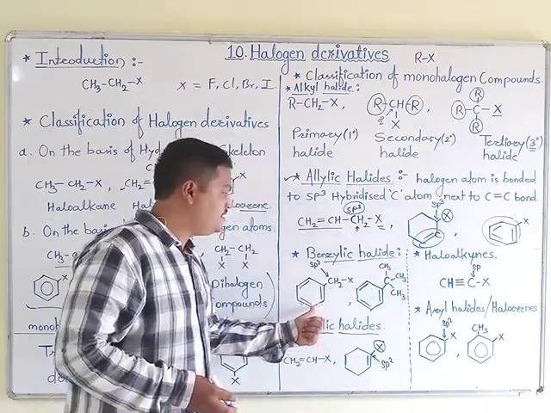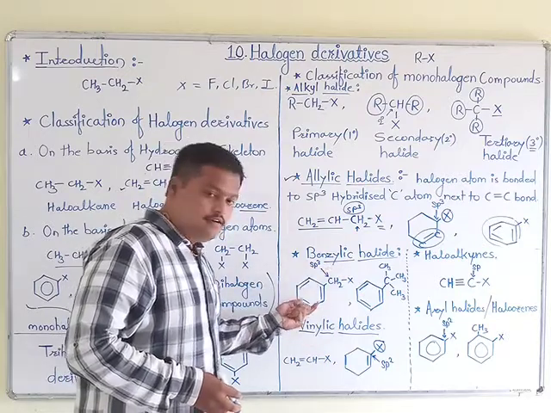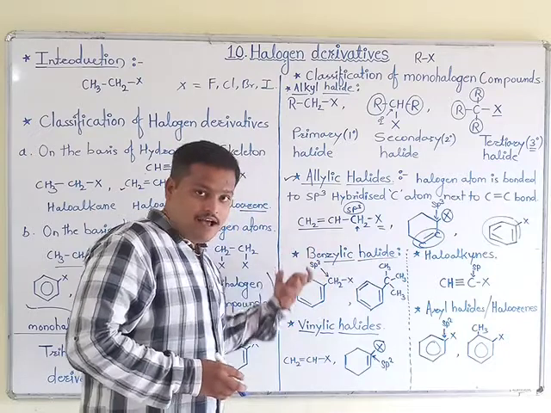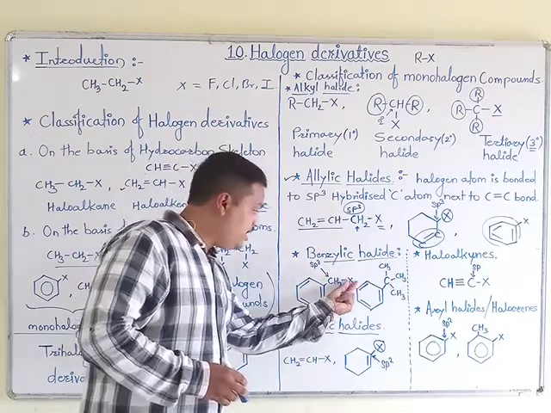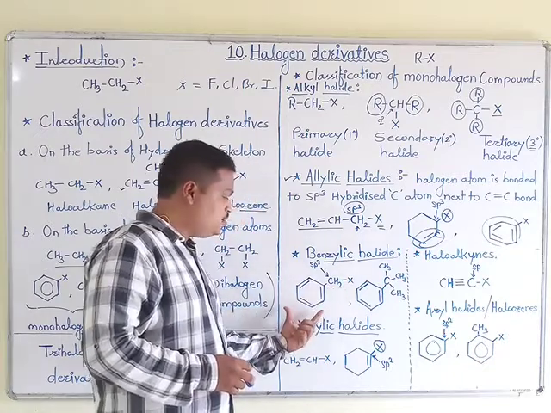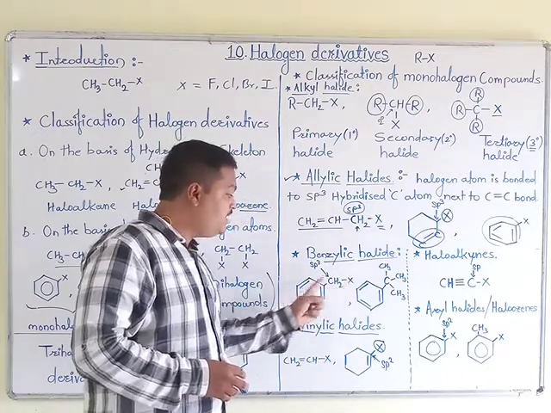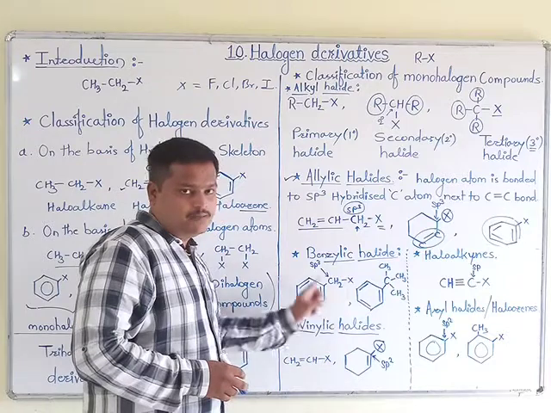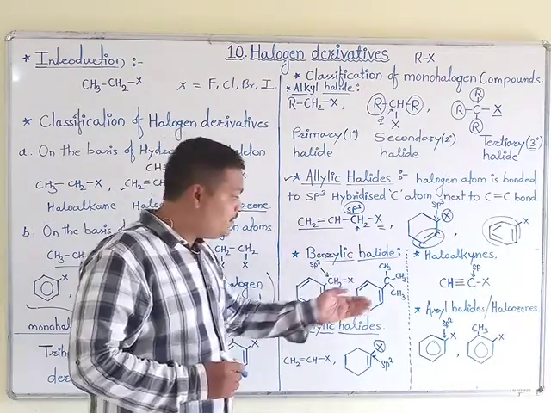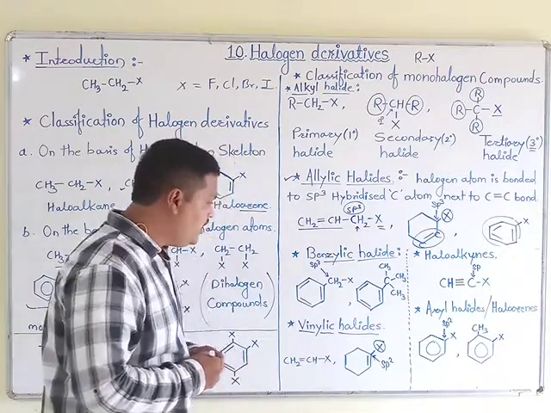And here see this example. This is nothing but benzylic halide. Benzylic halides are the compounds in which the halogen atom is attached to a carbon which is directly attached to the benzene ring, not that the halogen is part of the benzene ring. Such compounds are benzylic halides. Another example is listed here.